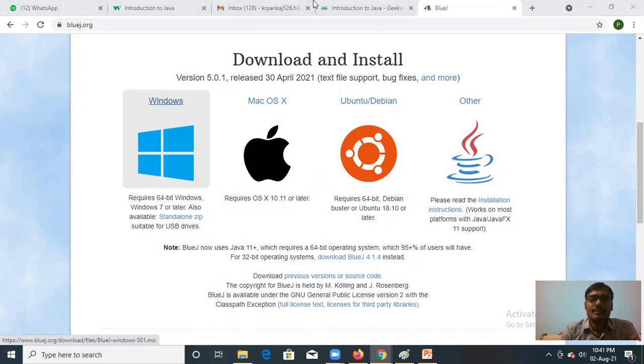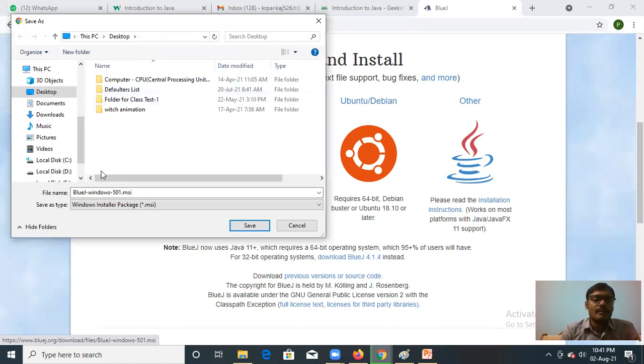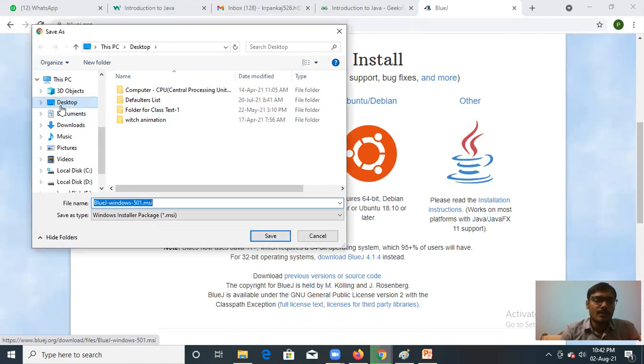It will take a few seconds and after that a dialog box will open where you can save this file. You can select the desired location where you want to save this file and this is the name of the file. Click on save. It will take a few seconds and it will be saved. It is approximately 100 MB of file. Suppose on desktop my file is going to save. Click on save.